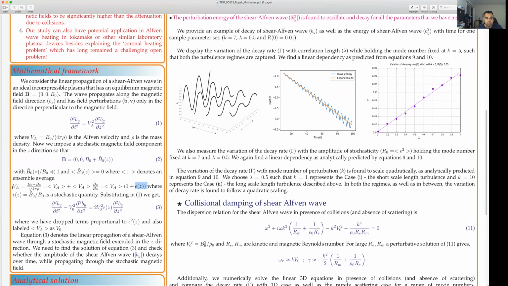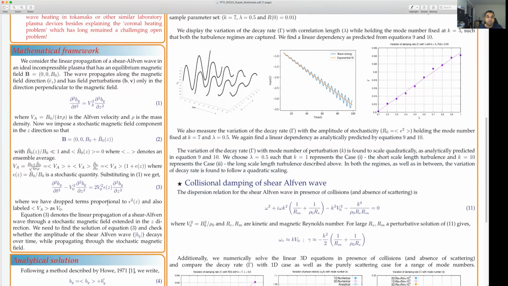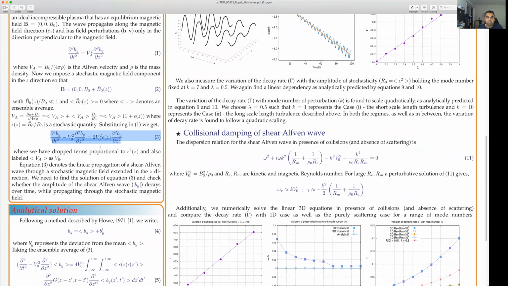Thus, if we substitute the Alfven velocity in equation 1, we get equation 3, and we can safely ignore the epsilon square terms. This equation 3 is very important for us because we are going to take a two-pronged approach. One is the analytical solution of equation 3, where we will find the dispersion relation of the shear Alfven wave propagating in a stochastic magnetic field. Then we will solve equation 3 directly using PyClop or the ClopX software, which is a well-known software, and we will compare the analytical and the numerical decay rates.